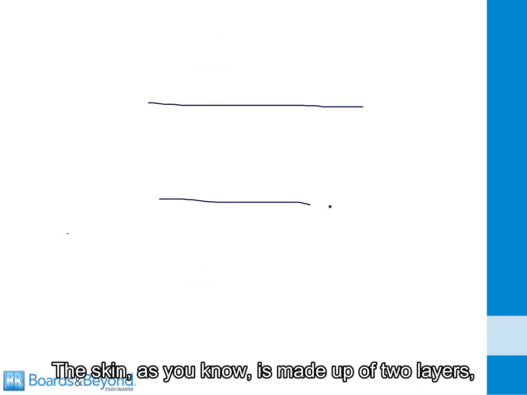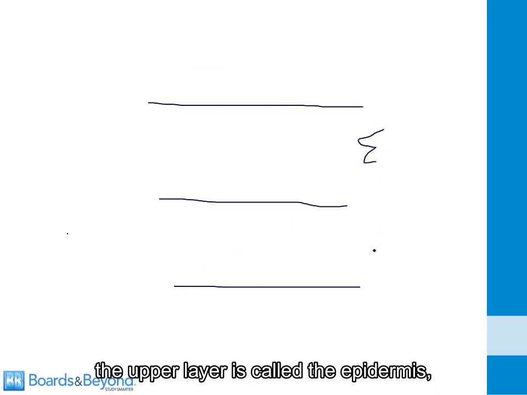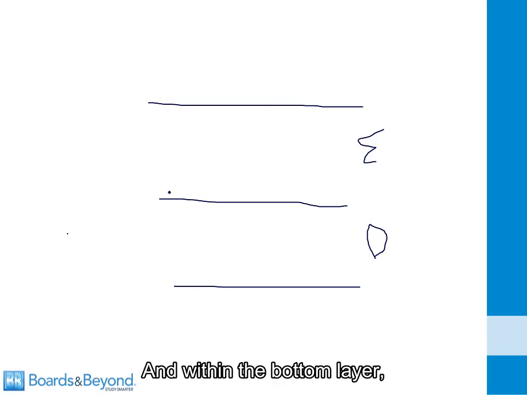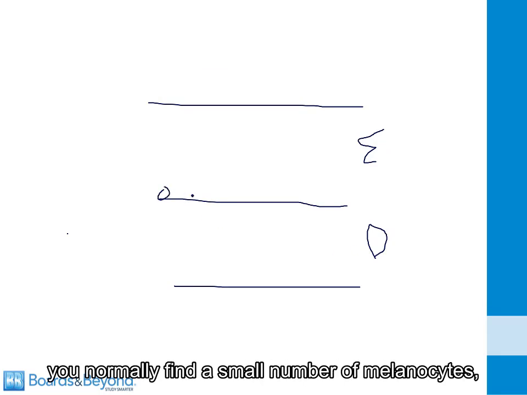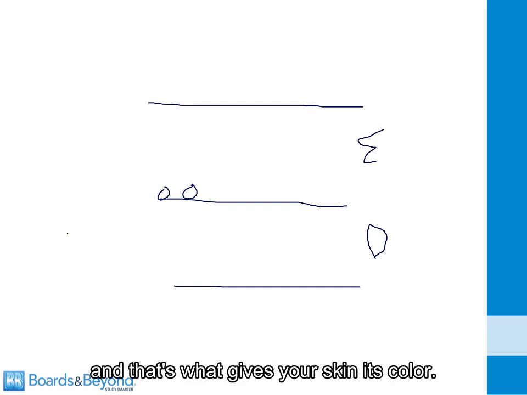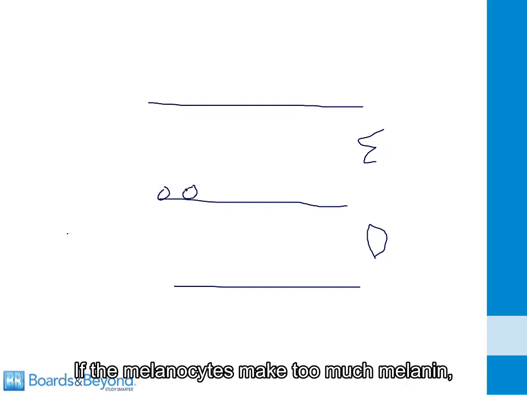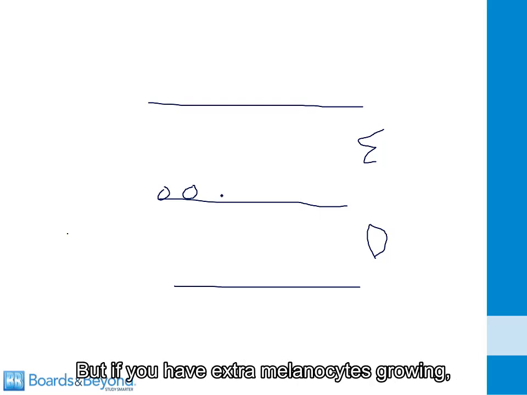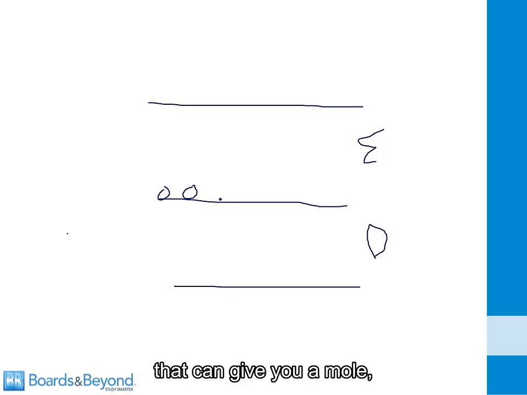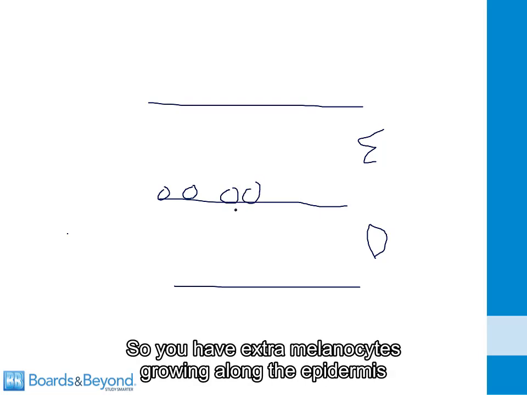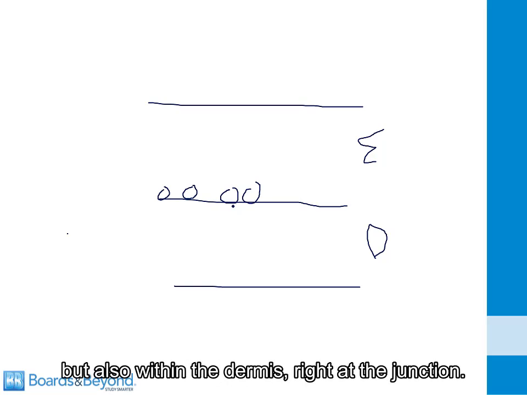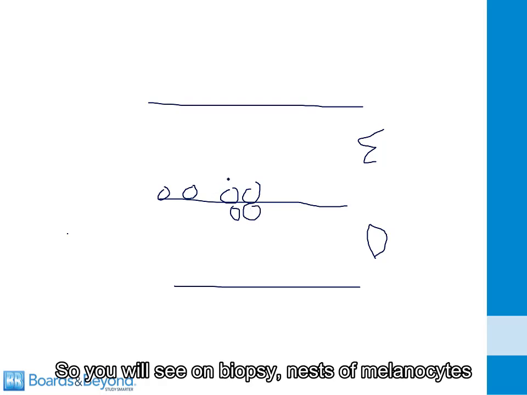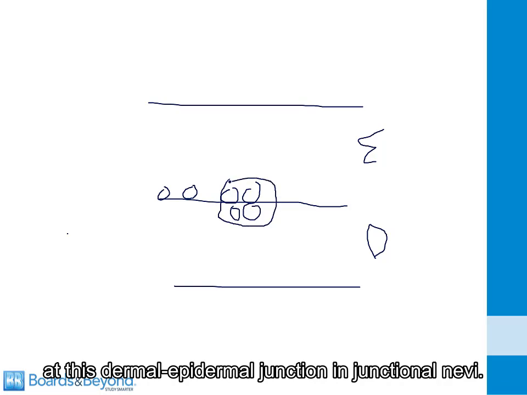The skin, as you know, is made up of two layers. The upper layer is called the epidermis, and the lower layer is called the dermis. And within the bottom layer, the basal layer of the epidermis, you normally find a small number of melanocytes, and they make melanin, and that's what gives your skin its color. If the melanocytes make too much melanin, that can give you a freckle, and I talk about that in the pigment disorders video. But if you have extra melanocytes growing, that can give you a mole. And initially, these moles tend to grow at the epidermal-dermal junction. So you have extra melanocytes growing along the epidermis where they're supposed to grow, but also within the dermis right at the junction. So you will see on biopsy nests of melanocytes at this dermal-epidermal junction in junctional nevi.